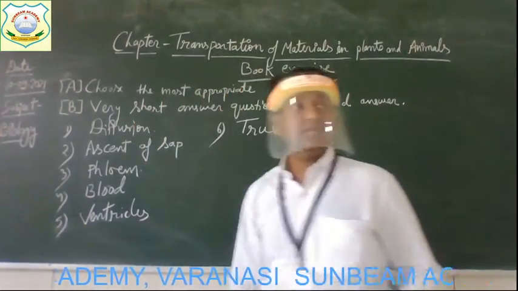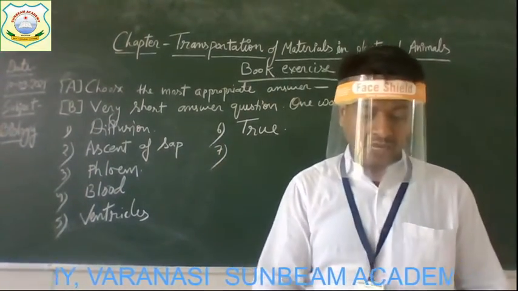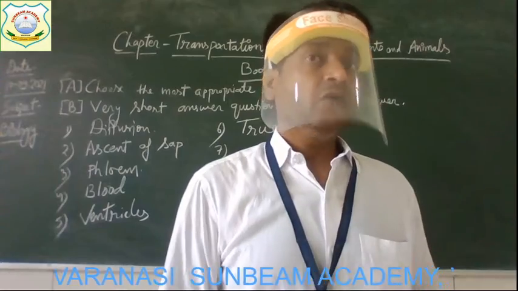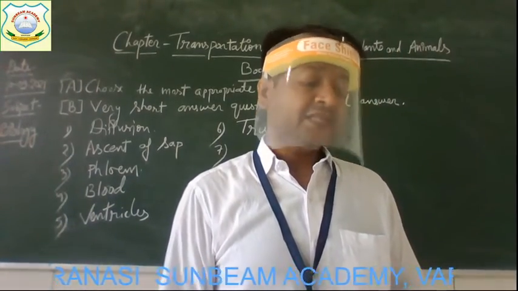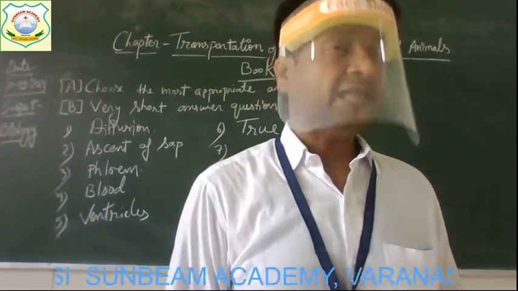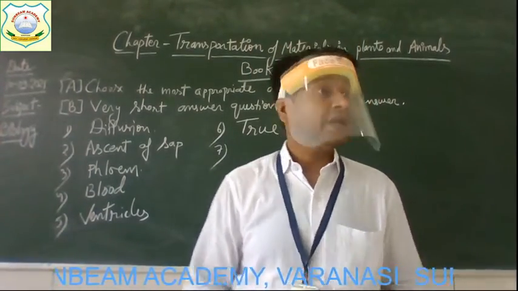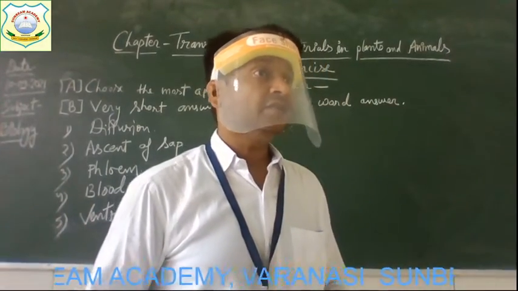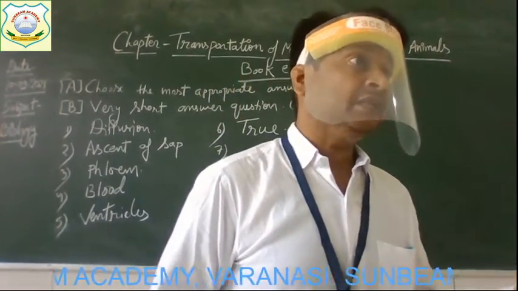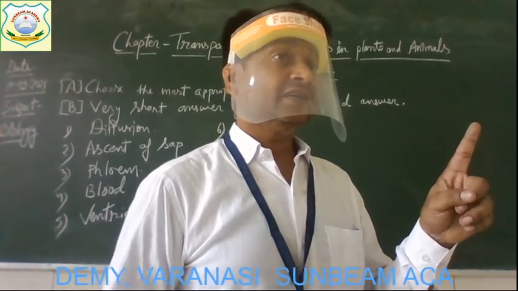The statement is true. Now come to the next question, number 7. Which protein present in the red blood cells is responsible for the transportation of oxygen? Children, our red blood cells have a kind of protein. It's red in color.